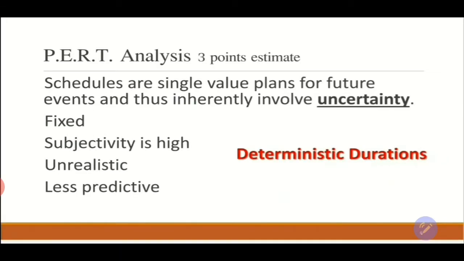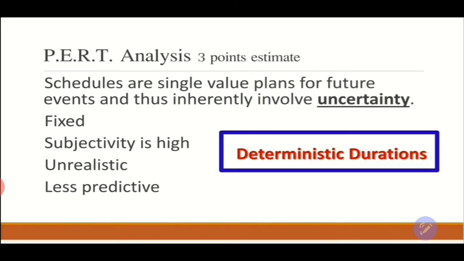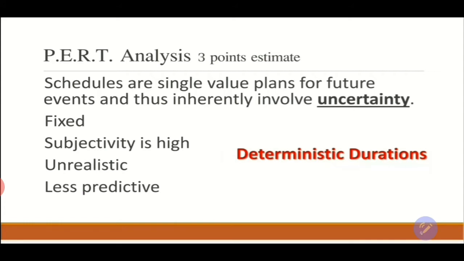The schedules that we develop for our projects have a single value. Most of the schedules that we see have a single value. And that single value, in statistics, we call a deterministic duration. It means that this duration was determined for that project and it's a single value.